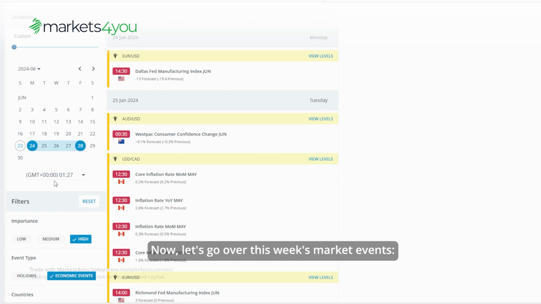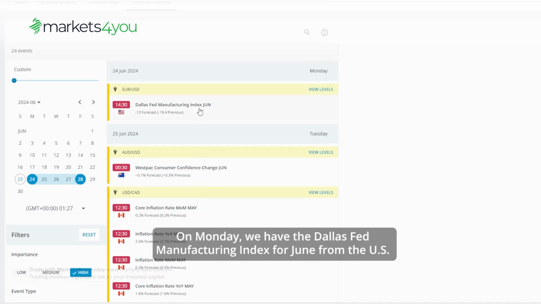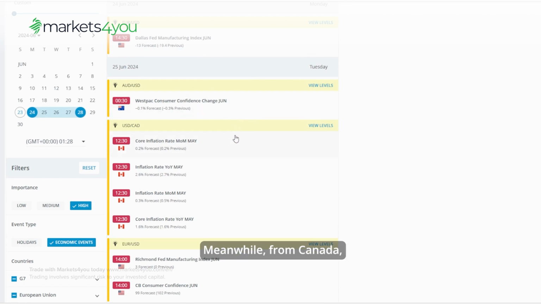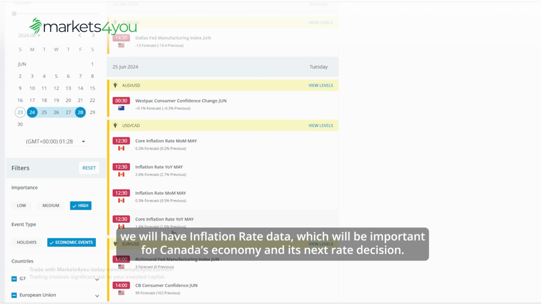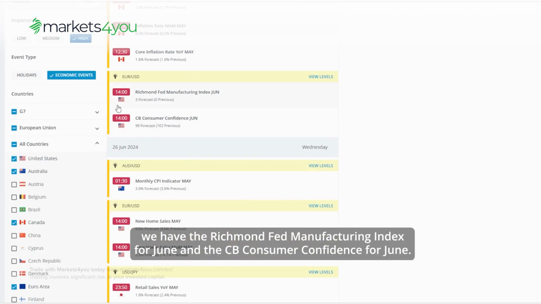Now, let's go over this week's market events. On Monday, we have the Dallas Fed Manufacturing Index for June from the US. On Tuesday, the day will start with the Westpac Consumer Confidence Change for June from Australia. Meanwhile, from Canada, we will have inflation rate data, which will be important for Canada's economy and its next rate decision. Additionally, from the US, we have the Richmond Fed Manufacturing Index for June and the CB Consumer Confidence for June.